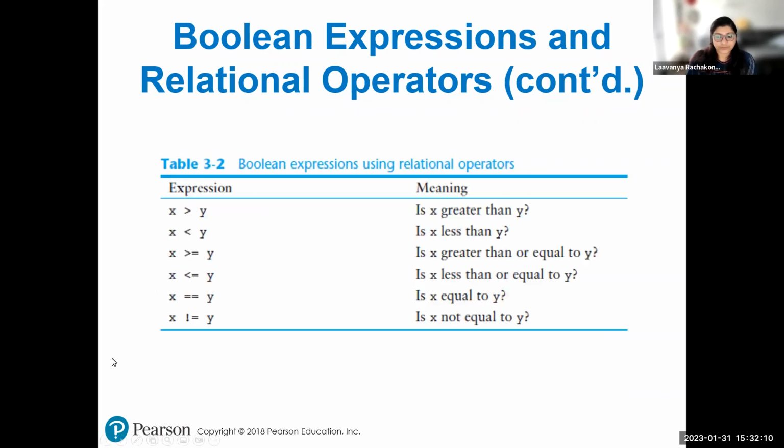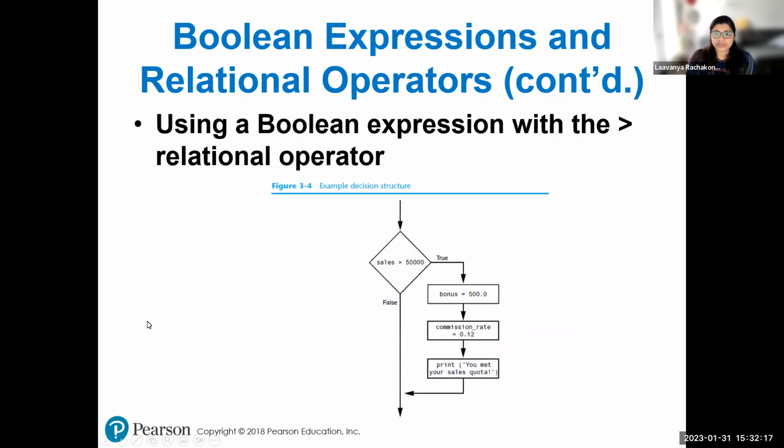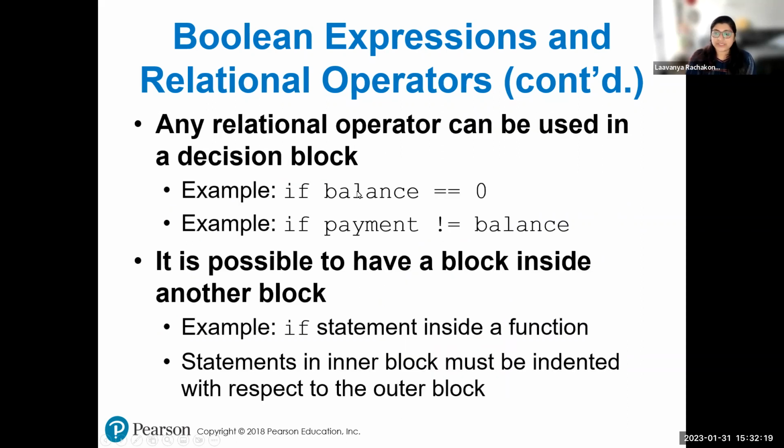From here, we understand that we can use any of these relational operators as our conditional statements in our block. For example, if balance is equal to 0, you're checking if the balance is 0. If that is 0, then you are following some statements which are under this condition. Next example is if payment not equal to balance.